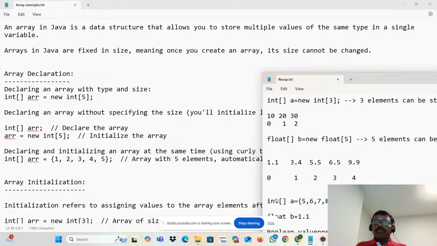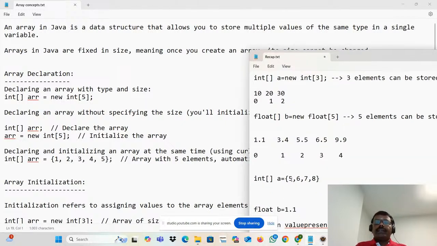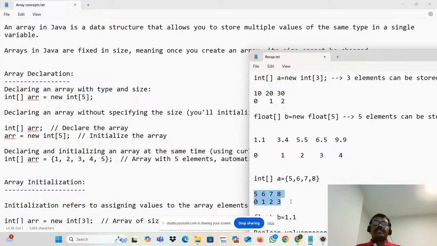Where will these values be stored? 5 will be stored in the 0th position. 6 will be stored in the first position, 7 in the second position, and 8 in the third position. So this is what it is. Okay, team, this is what it is.